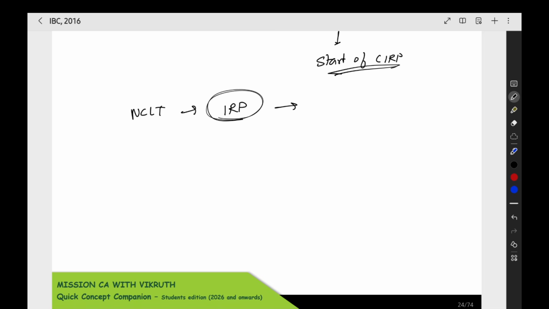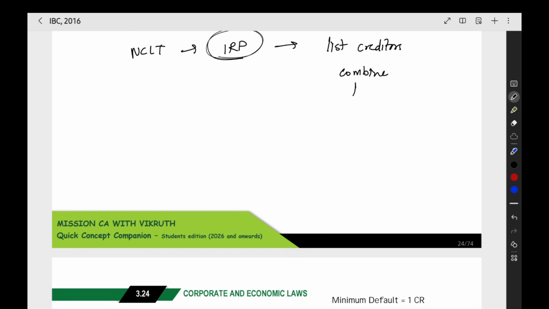After this, the interim resolution professional will collect the list of all the creditors and then combine the list. Then the interim resolution professional only will create the committee of creditors. He will only determine who should be there in the committee. All the creditors will submit the claim.